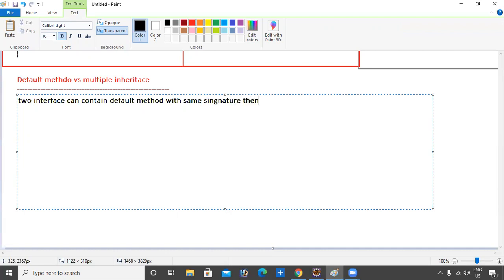Then there may be a chance of ambiguity. Ambiguity is nothing but confusion. That's why Java does not support multiple inheritance. Because Java won't support ambiguity problems, a confusion kind of problem, it is removed by removing the concept called inheritance. That's why Java does not support multiple inheritance. No ambiguity problem.